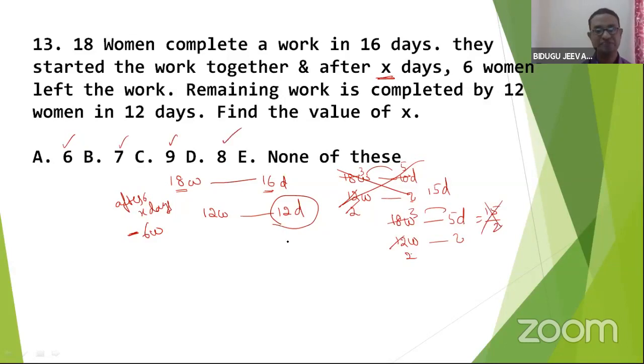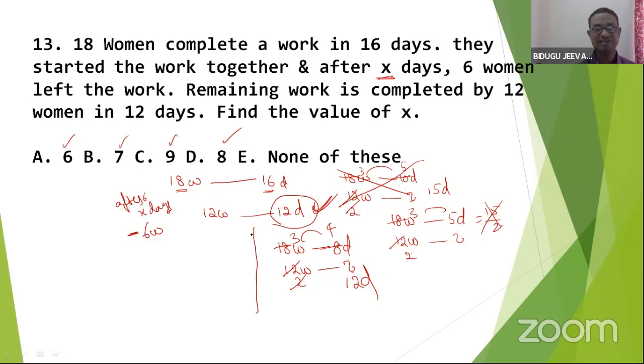8, right? After 8 days, they still have to do 8 more days. So how many days can 12 women do? 6 twos, 6 threes, 2 fours, 4 threes are 12 days. Yes. Through back substitution, we get the answer easily. Any doubt?